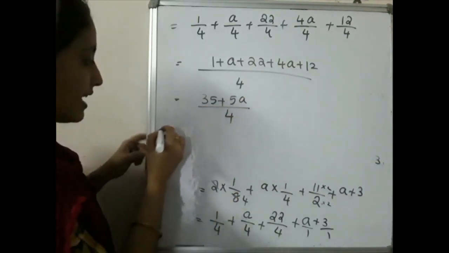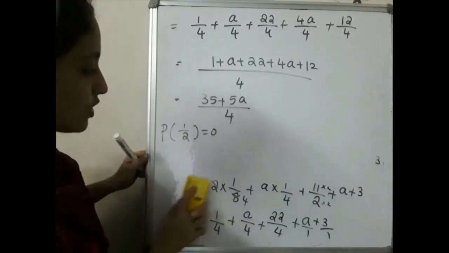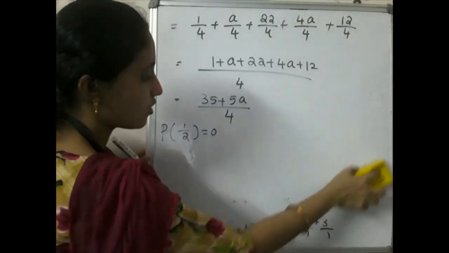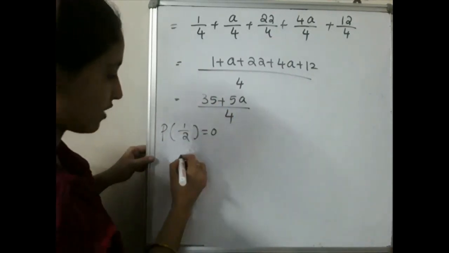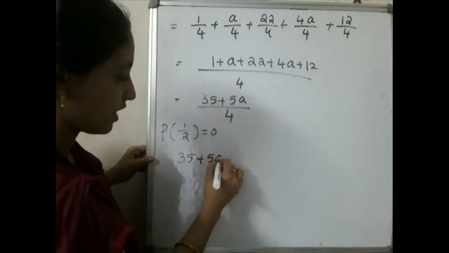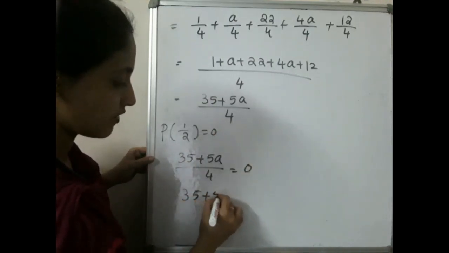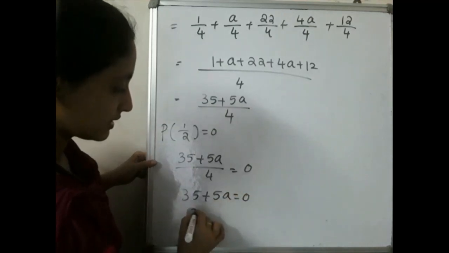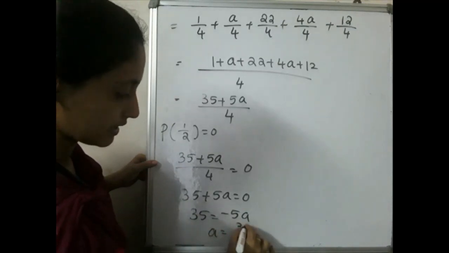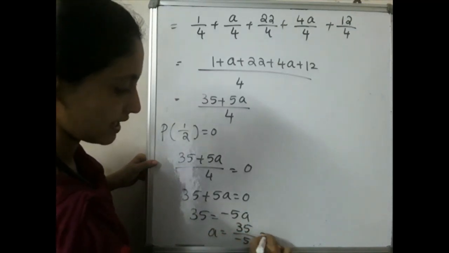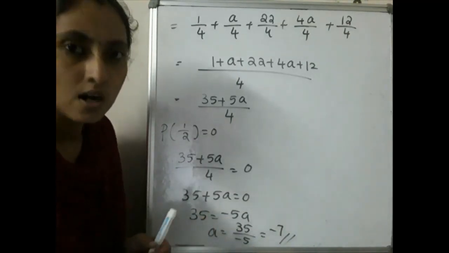Then, according to our question, P of 1 by 2 is equal to 0. We already got P of 1 by 2 as 35 plus 5a by 4, which will be equal to 0. That is 35 plus 5a will be equal to 0. 35 is equal to minus 5a. So a will be equal to what? 35 by minus 5. That is equal to minus 7. The value for a is equal to minus 7.